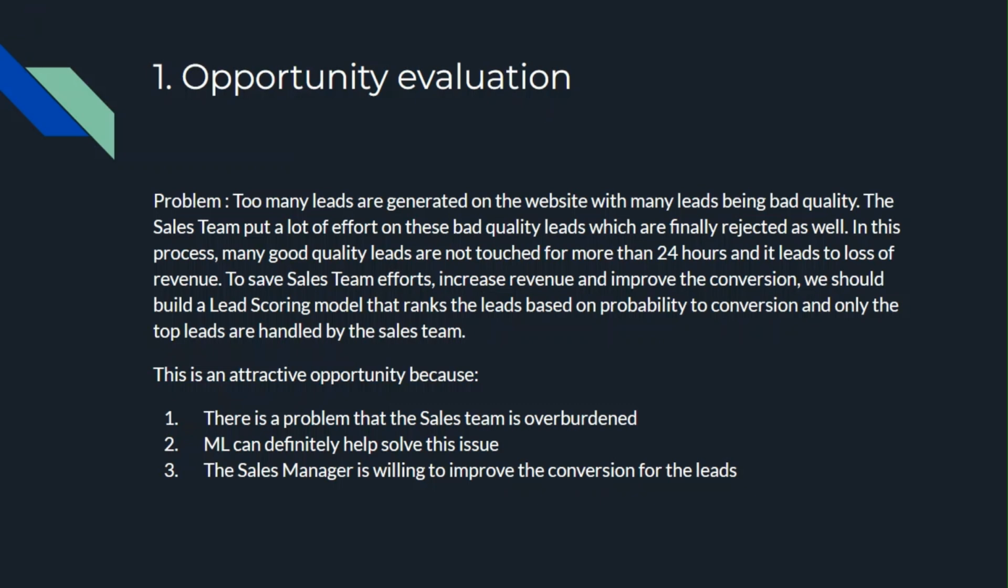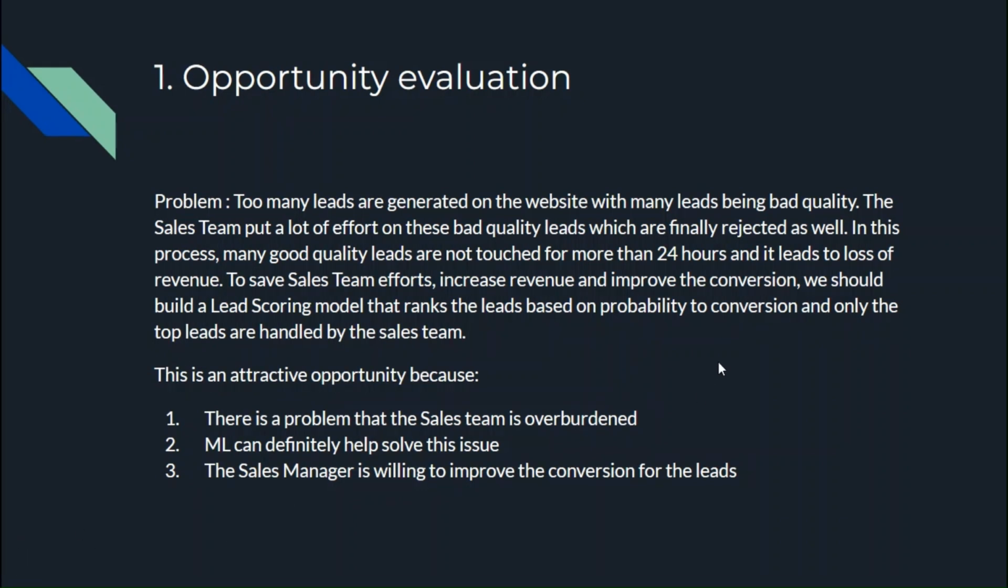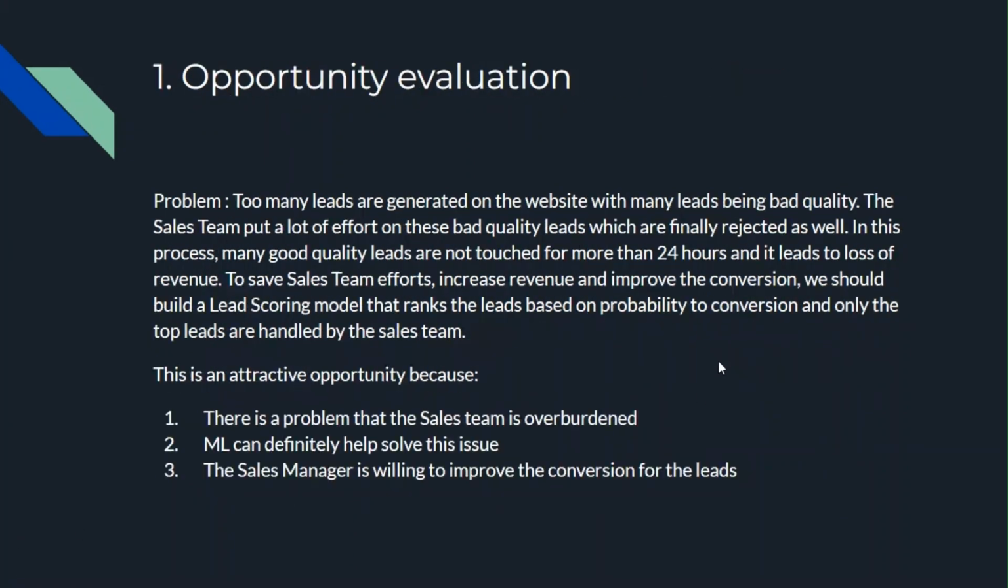So to save sales team effort, increase revenue and improve the conversion, we should build a lead scoring model that ranks the leads based on the probability of conversion, and only the top leads are actually handled by the sales team. For the leads which are very low on probability of conversion, we can use an automated process which can just send an email to these leads.